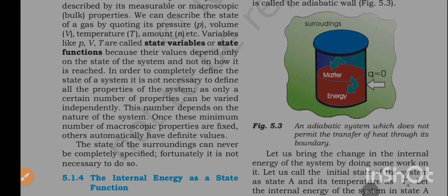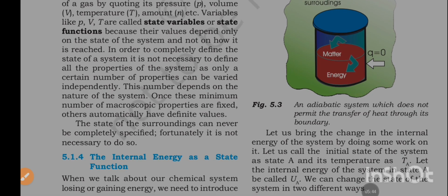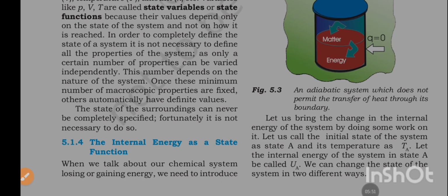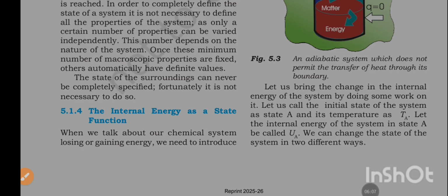Variables like P, V, T are called state variables or state functions because their values depend only on the state of the system and not on how it is reached. In order to completely define the state of a system, it is not necessary to define all the properties of the system, as only a certain number of properties can be varied independently. This number depends on the nature of the system. Once this minimum number of macroscopic properties are fixed, others automatically have definite values.